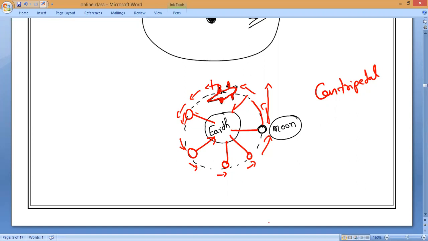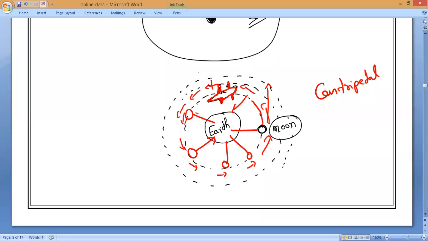Means you are also experiencing the gravitational force. Is it yes or no? Are you within the gravitational field or out of the gravitational field? You are in orbit. If you are in orbit, you are still experiencing the gravitational field, or not? The force of attraction is there or not?